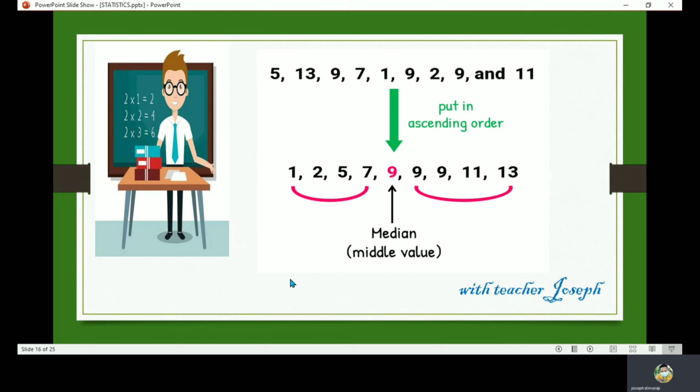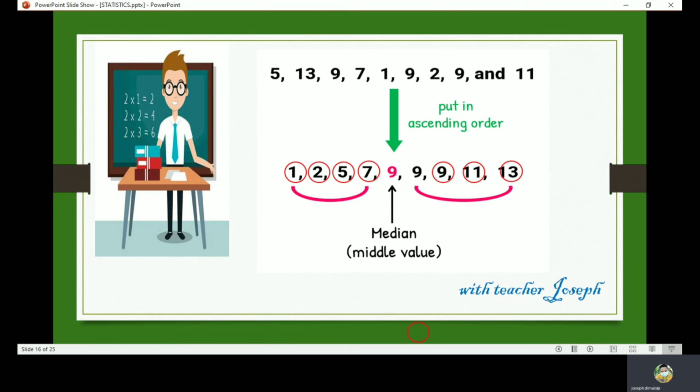So how are we going to do that? Look at this one. The first one is 1, and the last is 13. 2 is the second, and 11 is the second from the last. 5 is the third, and 9 is the third from the last.